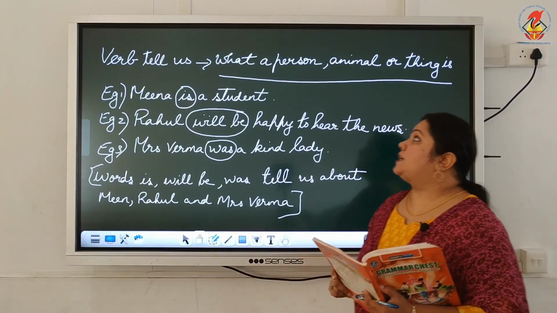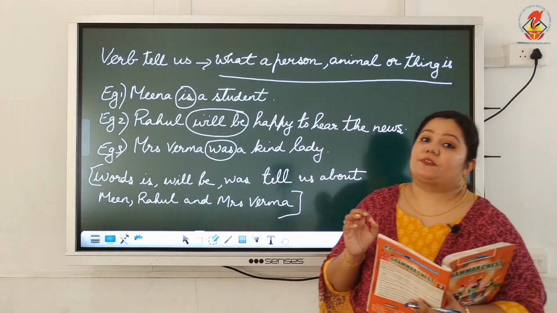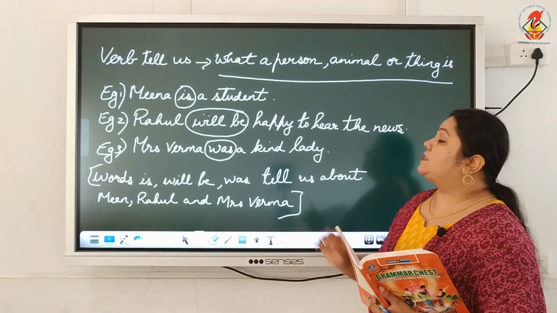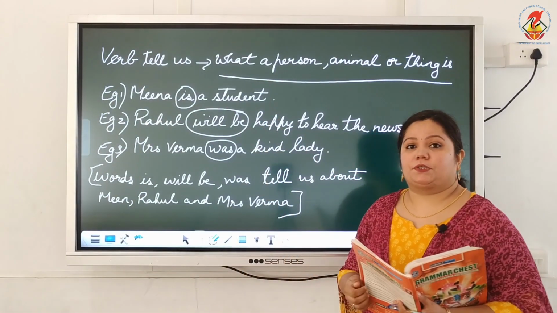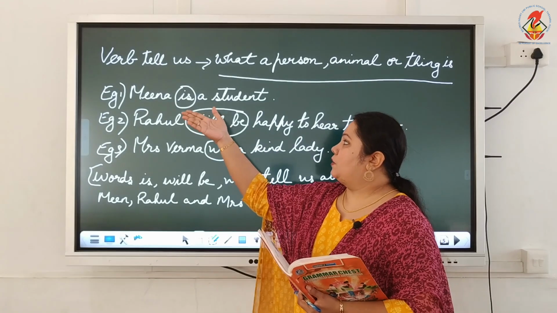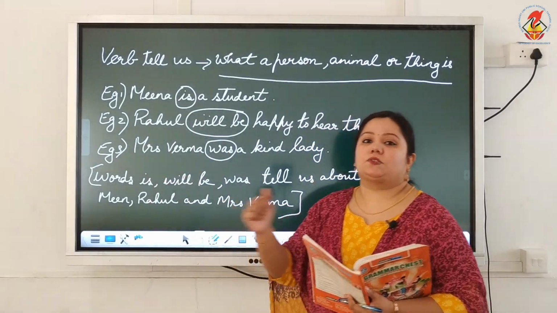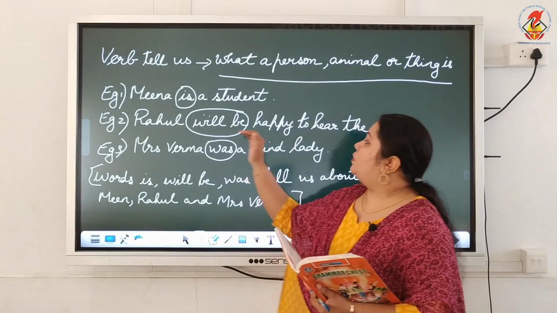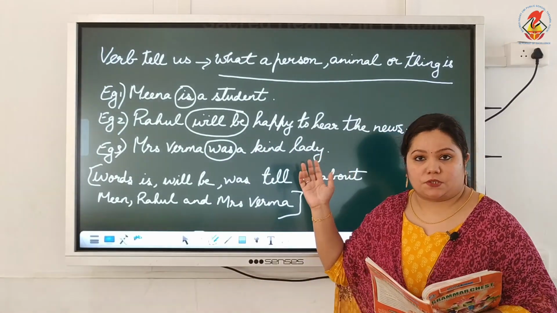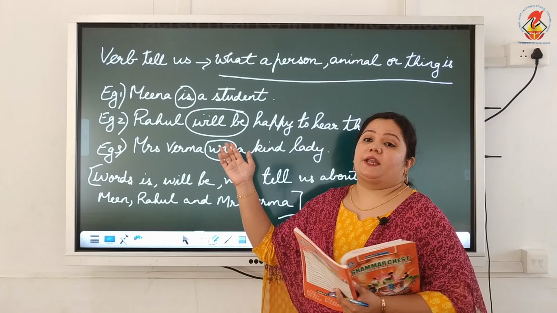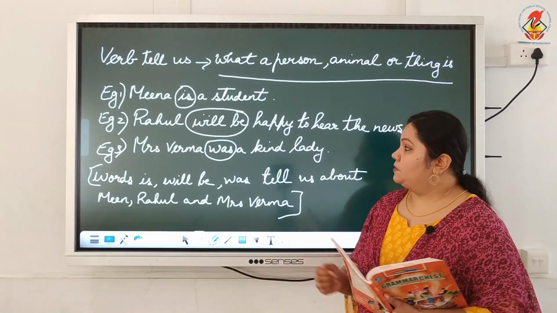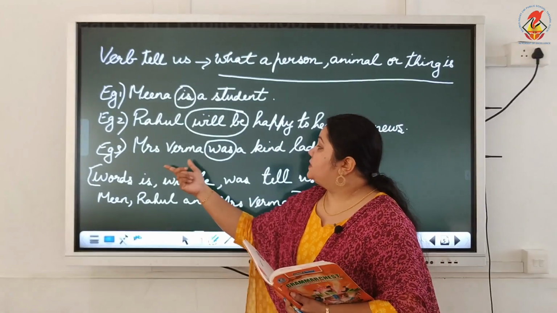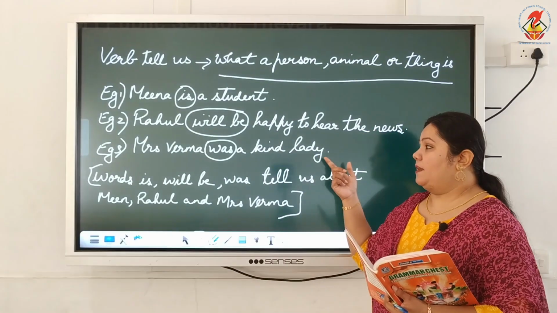And verbs can also tell you what a person, animal or thing is. Here in our sentence, Meena is a student. As you know, we are talking about Meena, who apparently is a student. So is a verb here. In the second sentence, Rahul will be happy to hear the news. Will be is taken as the verb. Then the third one, Mrs. Verma was a kind lady.